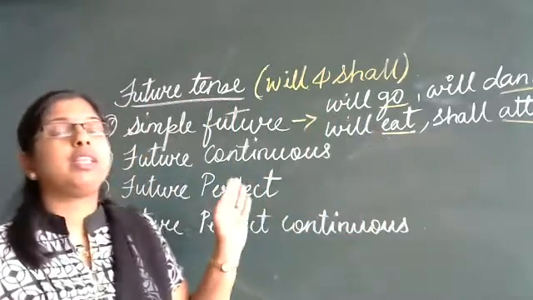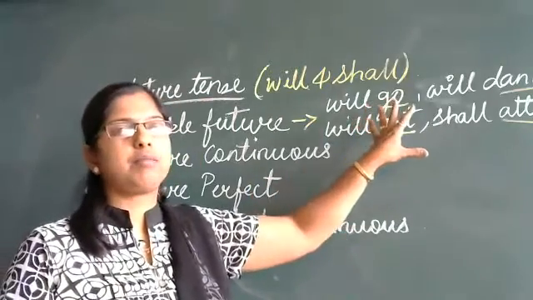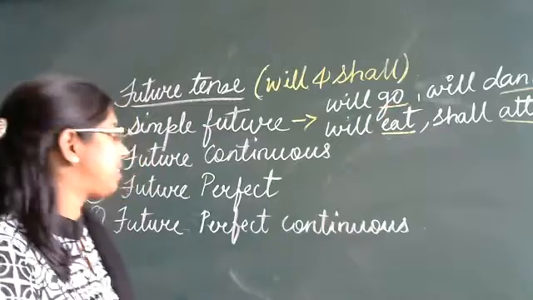Will be, we use it in the continuous form. We will come there now. Till here it is correct, clear? Okay, we will go to the next.